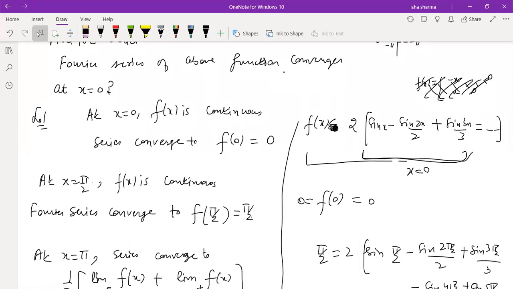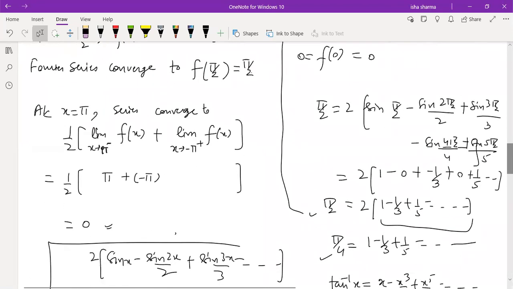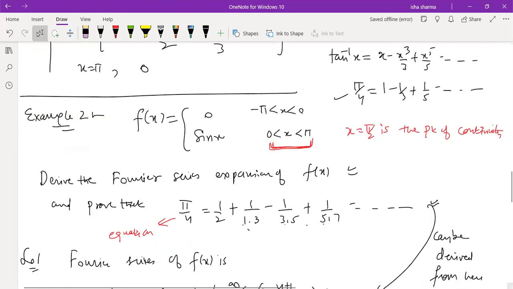And at x equals pi, that happens to be one of the endpoints, so we computed half of the limit at pi. At pi we computed the left hand limit, and at the left hand point minus pi we computed the right hand limit. We saw the function value turns out to be 0. And then we started the next question, where you are given a function and you have to derive its Fourier series expansion and then prove that you are given a particular expression, and you have to prove that identity.